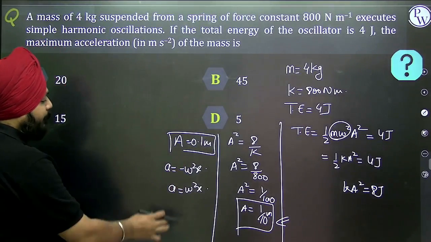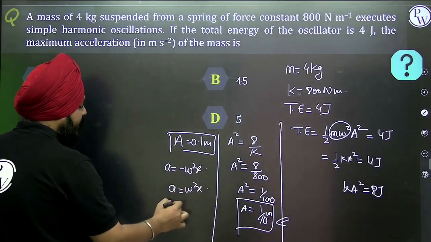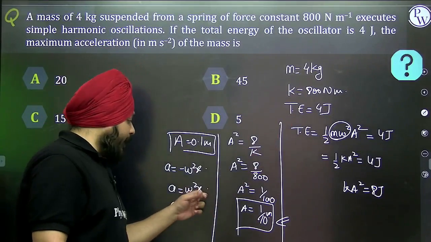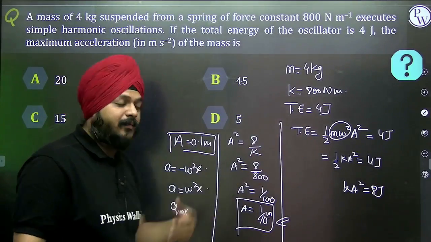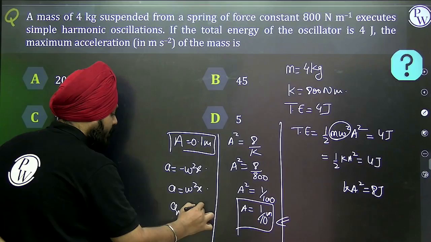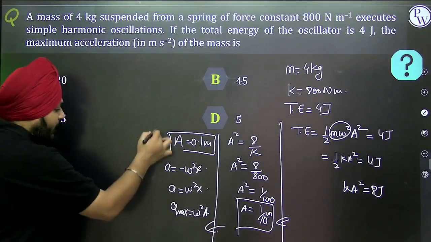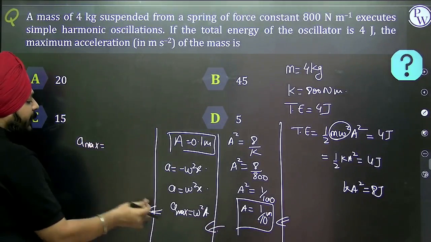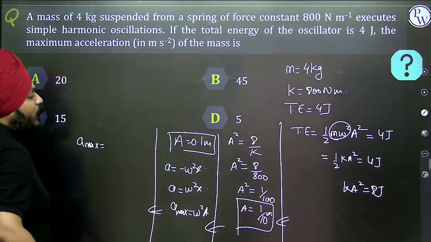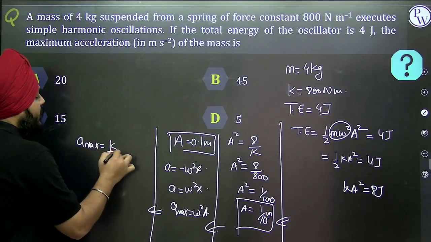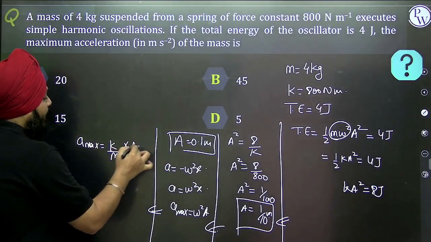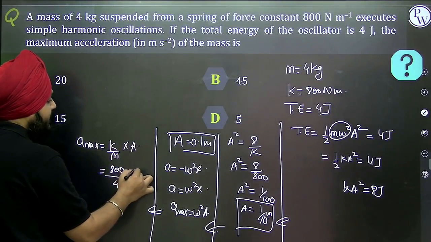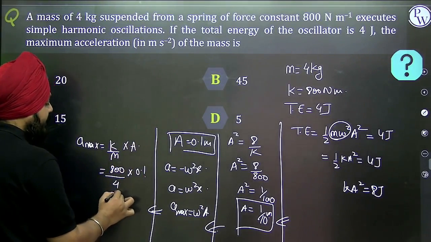Maximum acceleration always occurs when the value of x is A. Omega square is equal to K by M, so it's K by M into A. It is 800 by 4 into 0.1, so it is 80 by 4.